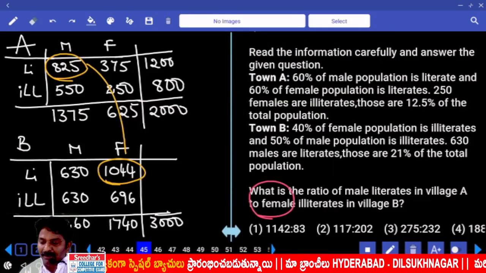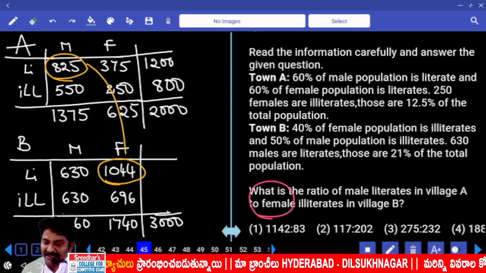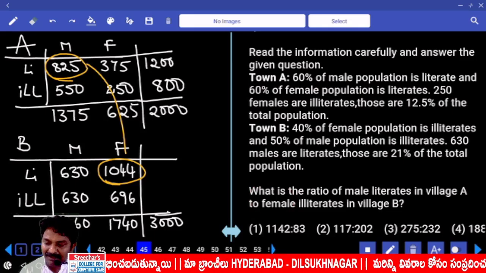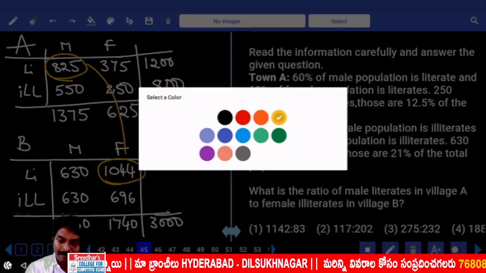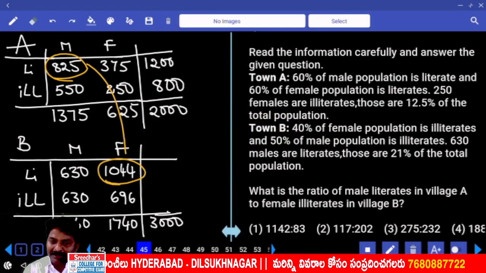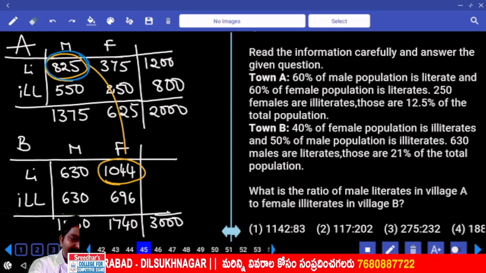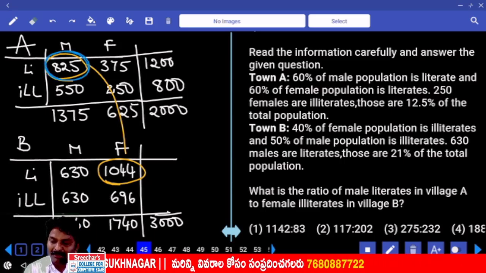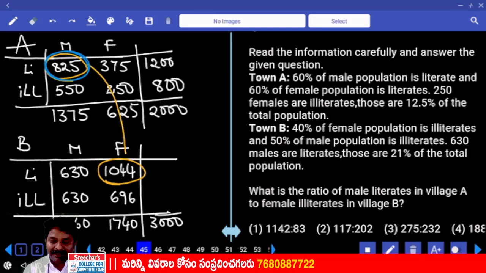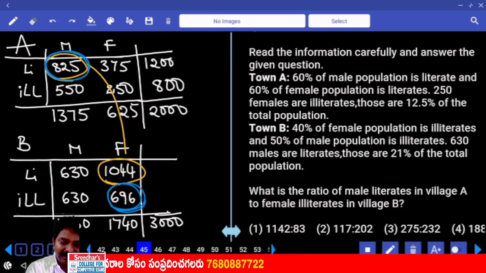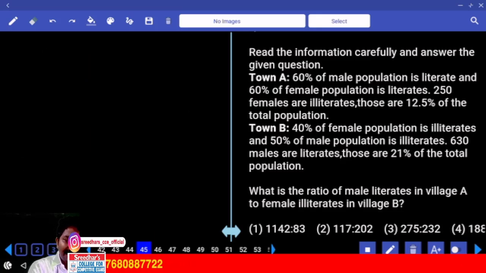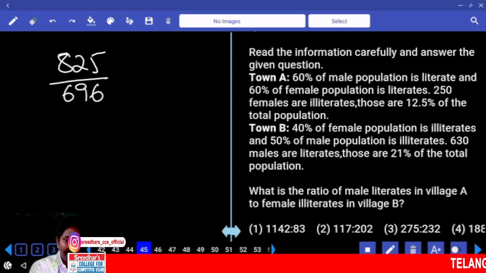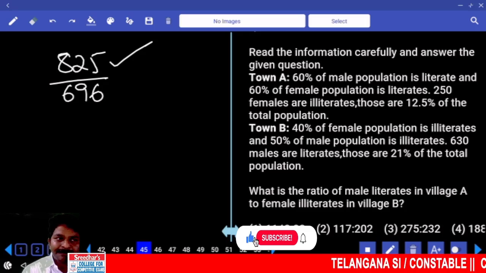What is the ratio of male literate in village A to female illiterate in village B? Male literate in village A, 825. Female illiterate village B. Correct? 825 by 696. First of all, is it 5 multiple?